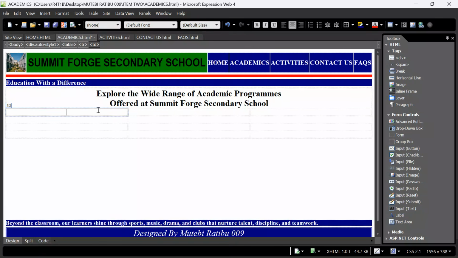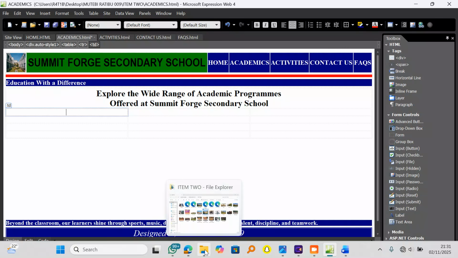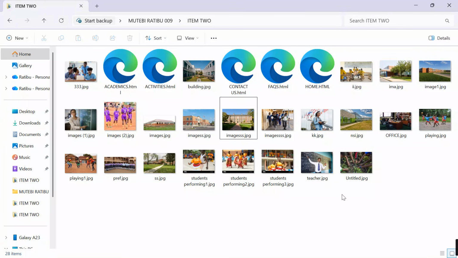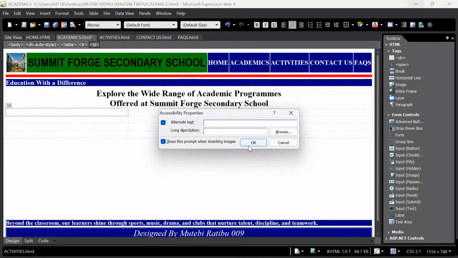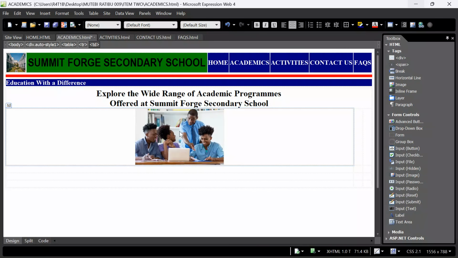Come over here and then say, let me insert a catching image. Go back to your support material. Is it this one? Yes, it is the one. So I want to pick this. Control C. Come over here, paste it into this cell and click OK. Remember, to paste is Control V.